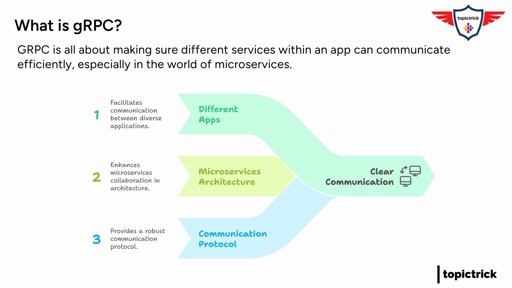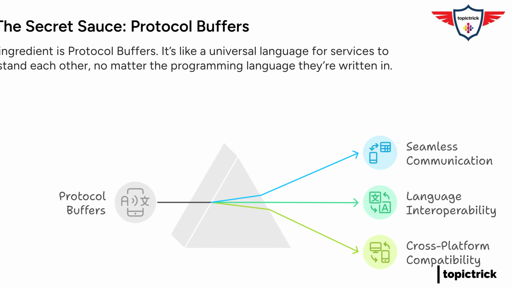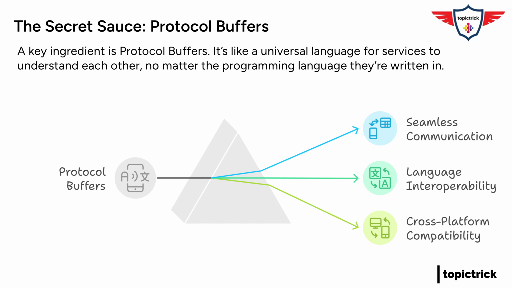But what's the secret sauce? What makes gRPC so special? Well, one of the key ingredients is something called protocol buffers. It's like a universal language all these services can understand, no matter what programming language they're actually written in. Ah, so like a universal translator for apps? Precisely. And this makes things much smoother.